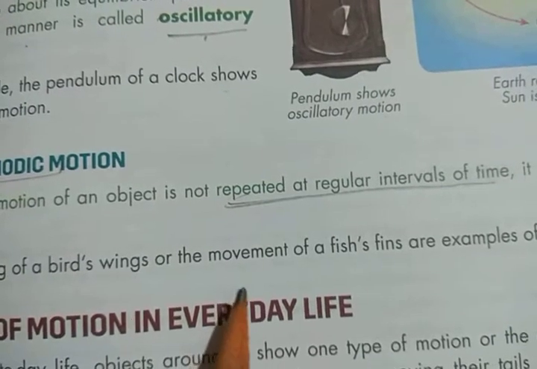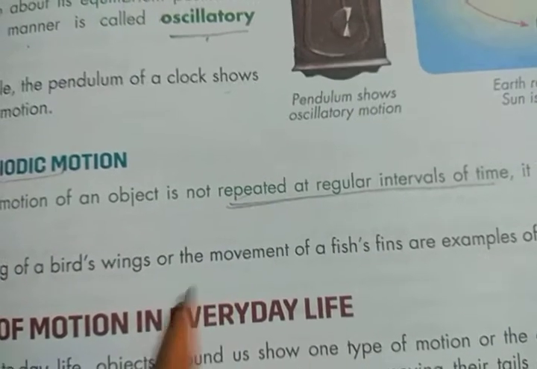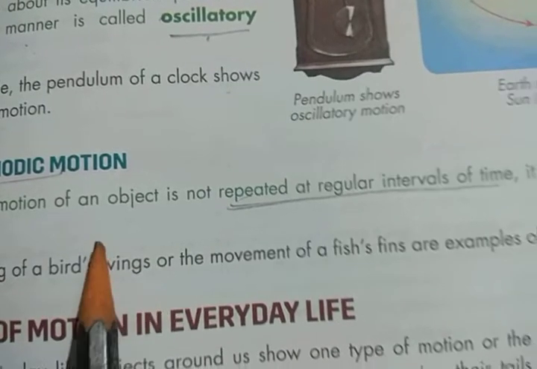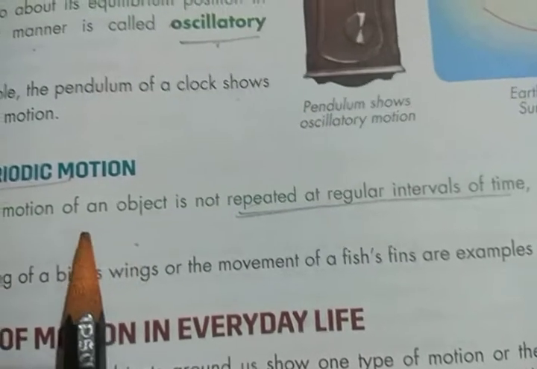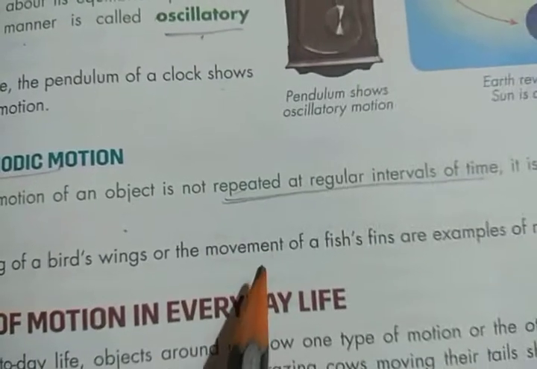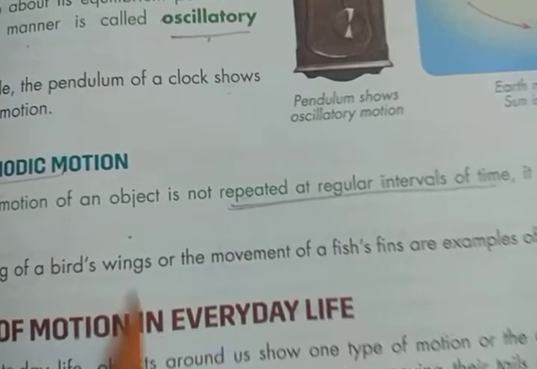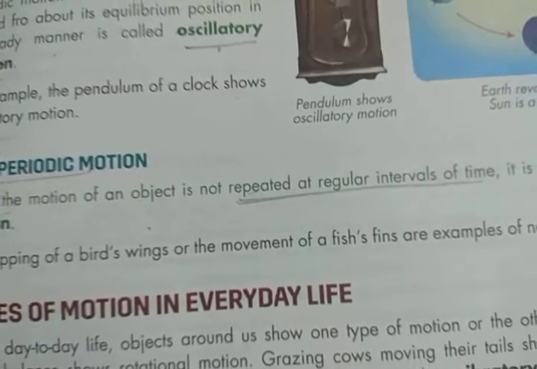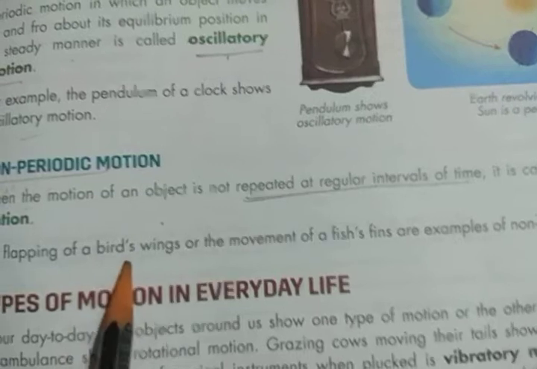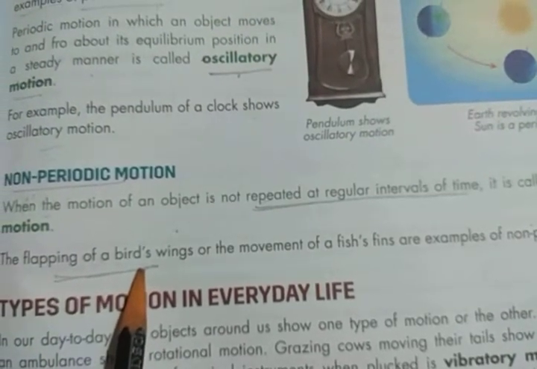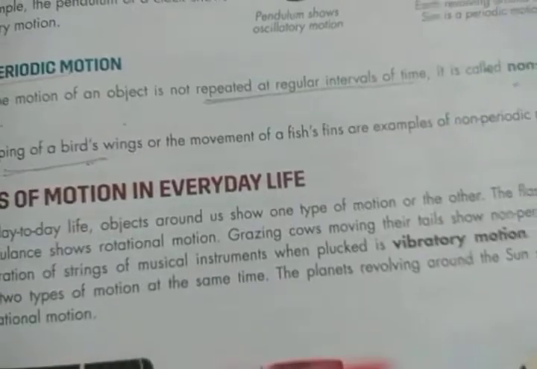Example, a footballer running on a field. Means footballer does not show the interval of time and can't repeat itself in a fixed interval of time. The flapping of a bird's wings is another example of non-periodic. Okay.